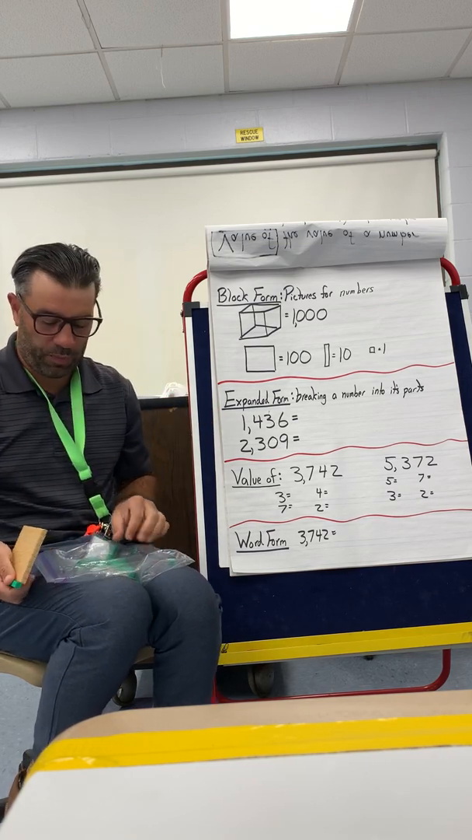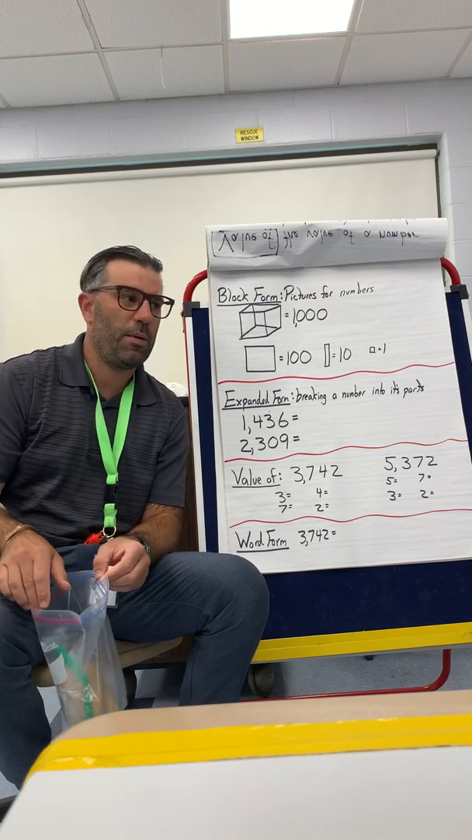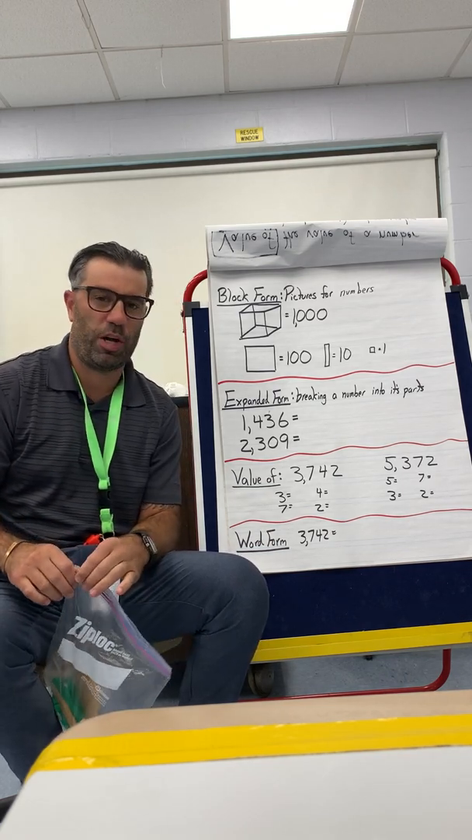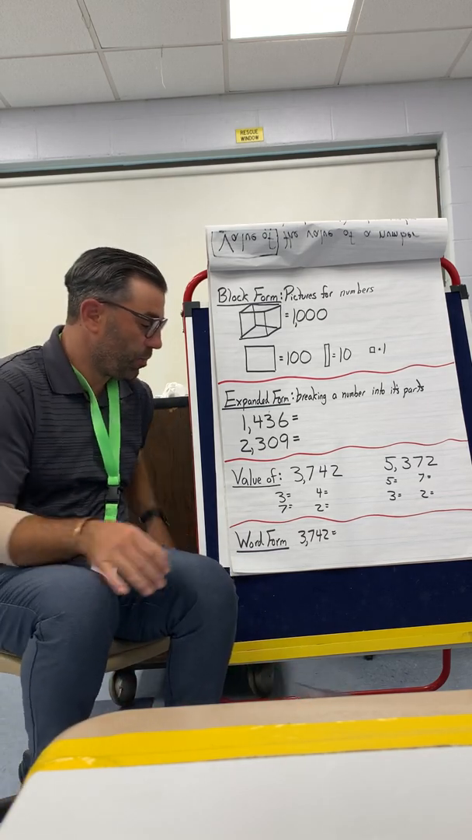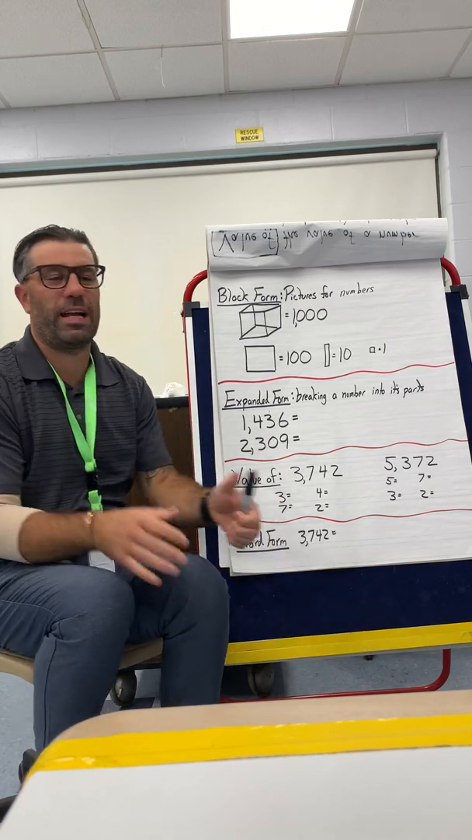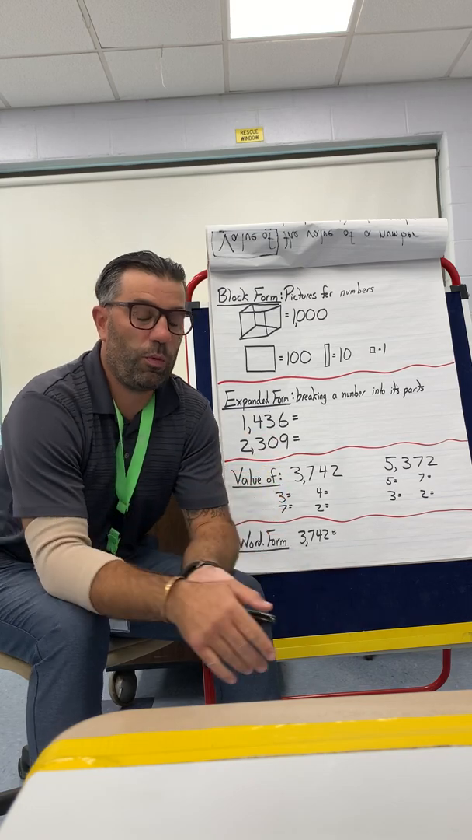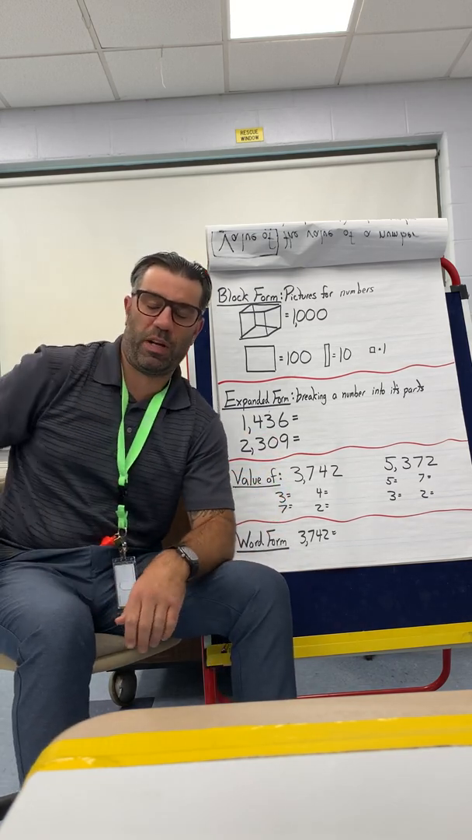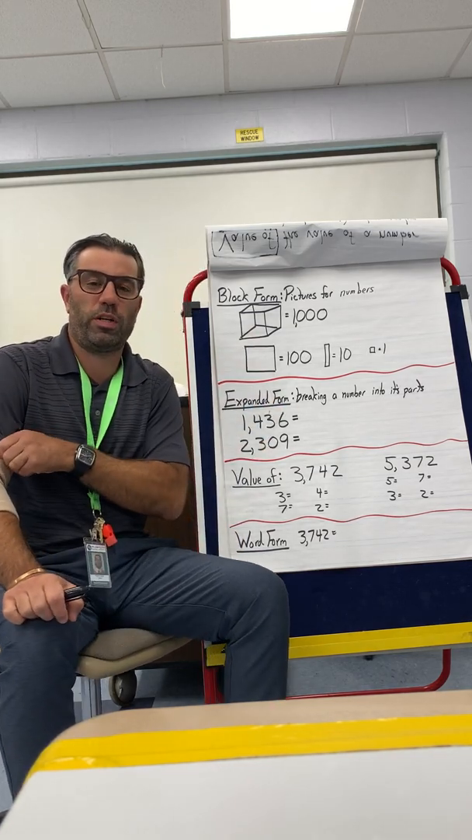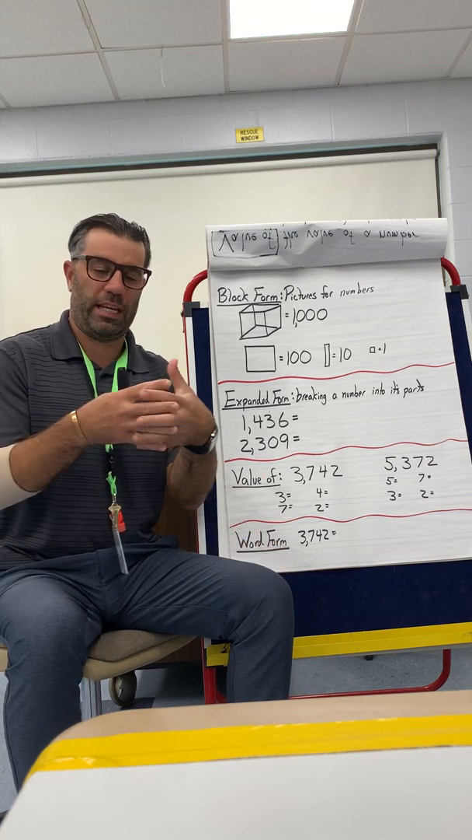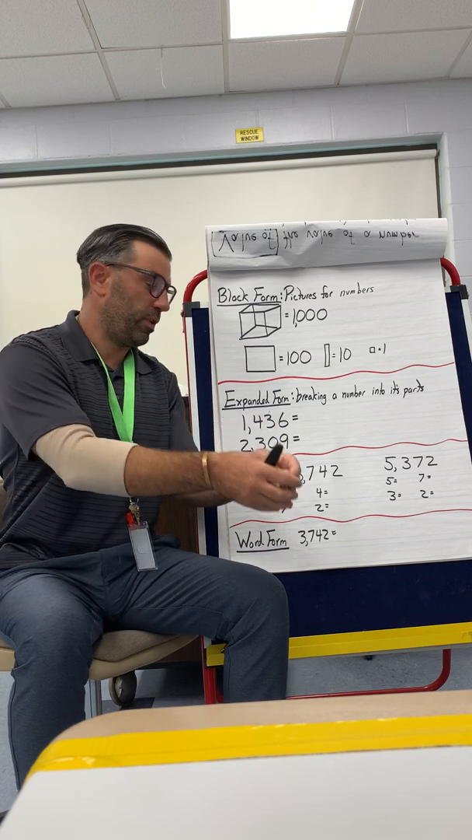Okay. So today we're going to be taking a look at all the stuff that we've been doing the last few days. We're going to be looking at them with some larger numbers. So check this out. We worked on standard form, which is a regular number. We worked on block form, which was just like the pictures or the actual cubes I was just showing you. We worked on expanded form. That's where we're taking our numbers apart, like 142 is 100 plus 40 plus 2.